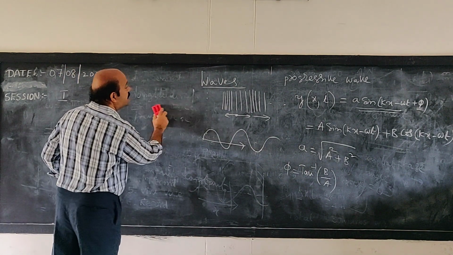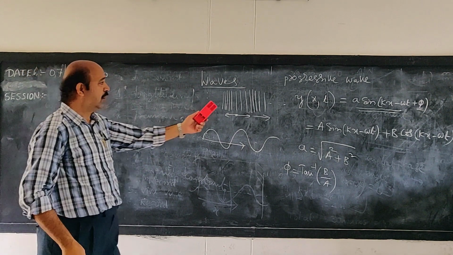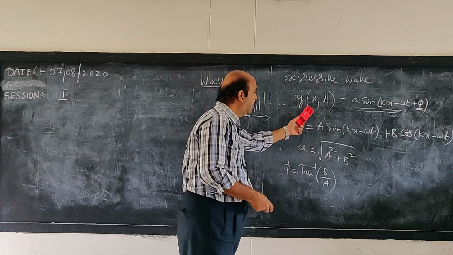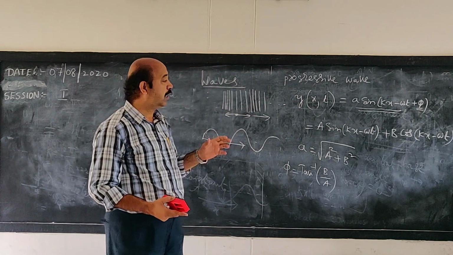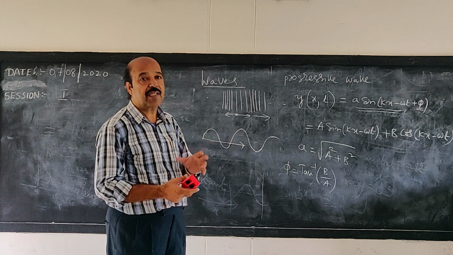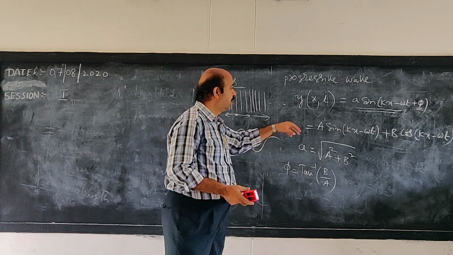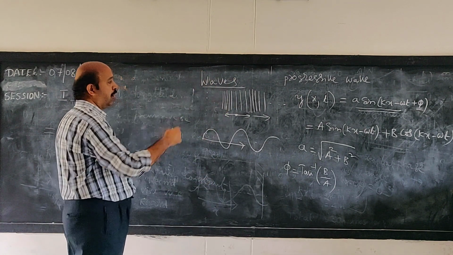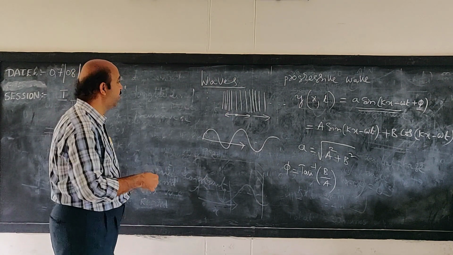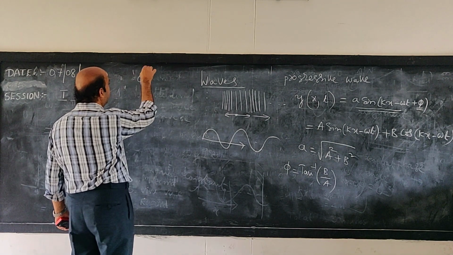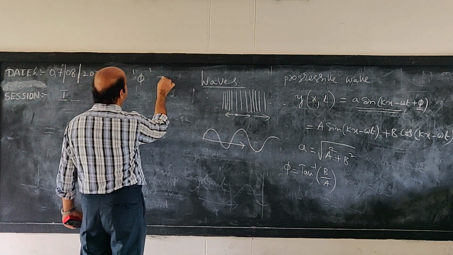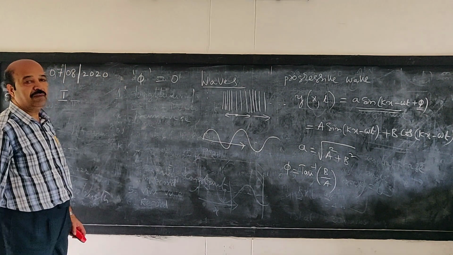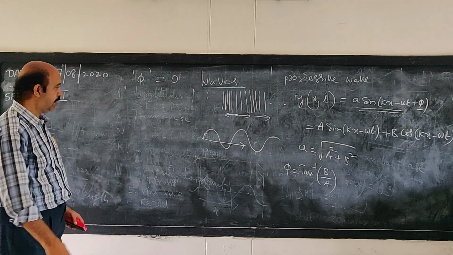We will talk about what are the characteristics of a progressive wave. So this equation represents the displacement of the particles of the medium as a function of its position and time. Here we may drop that phi, which is called the initial phase angle, and this can be taken as 0. By that, nothing will happen to the wave equation.